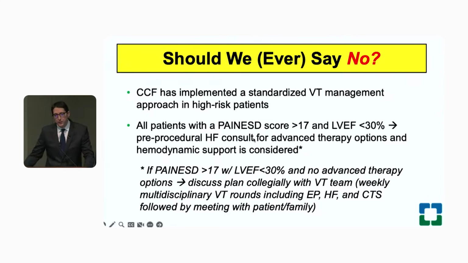So all patients with a PAINS-D score greater than 17 and an ejection fraction less than 30% will trigger a heart failure consult as an outpatient. As inpatients, of course, they will be seen by heart failure, and they will evaluate whether they're candidates for advanced therapy options. In these patients, hemodynamic support is considered. However, if patients have a PAINS-D score greater than 17 and an ejection fraction less than 30% with no advanced therapy options, and there is a significant subgroup of patients like that, then we discuss collegially whether we should even do the case. We discuss with families, and in some patients we don't take them to the lab because the family doesn't want to expose them to the potential high risk of complications.